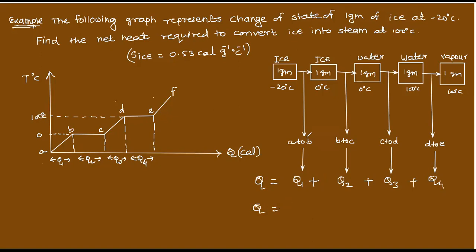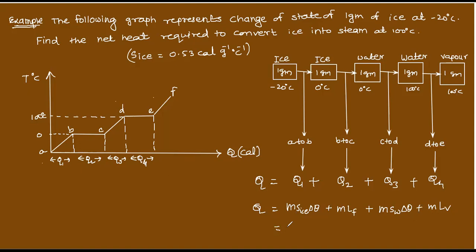So next step, for this what is the formula? M into S of ice into delta theta, plus for this what? Ice to water, state changed, so M into L of fusion, latent heat of fusion, so therefore F, plus this is again water to water, so here it is M into S of water into delta theta, plus M into latent heat of vaporization. Understand? So let's substitute all the values and let's do the problem.